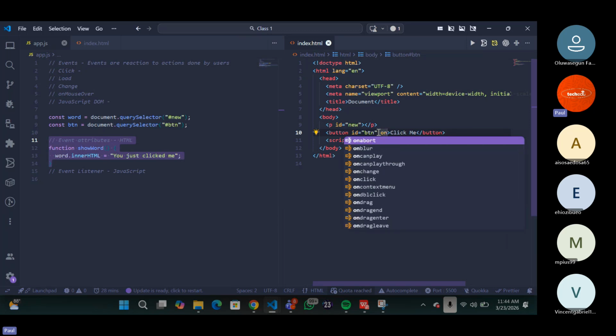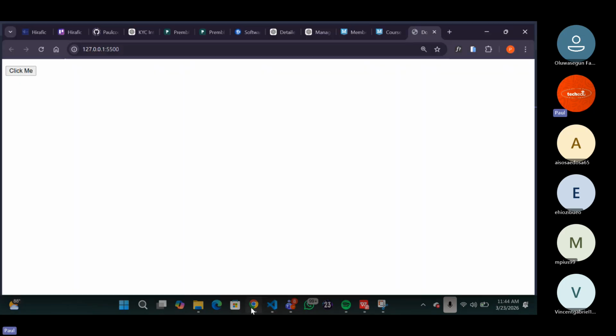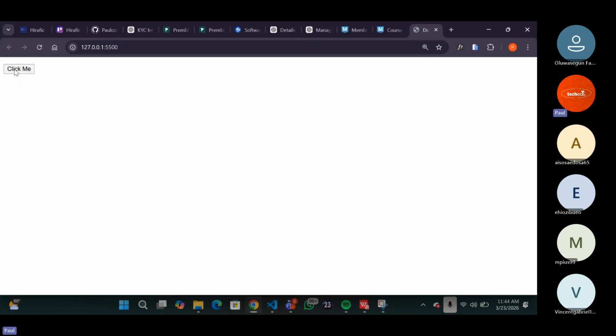If you say on, see, onabort, onblur, oncanplaythrough, onchange, onclick, a lot of events that you can actually check out, right? But we're going to be using what? Onclick. Now, onclick is now going to call the function what? showWord. So we're going to write showWord. That's all. Now, if you come right here now, and then I'm going to refresh and I'm going to click it. As you can see, you just click it.